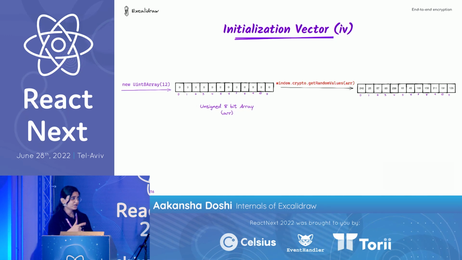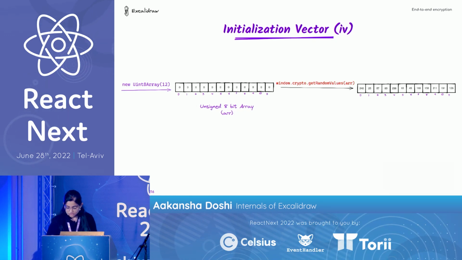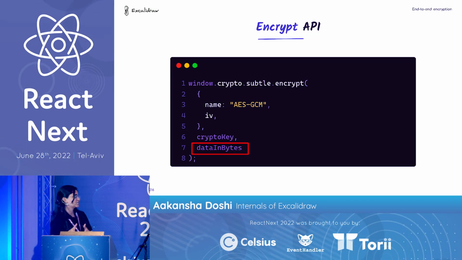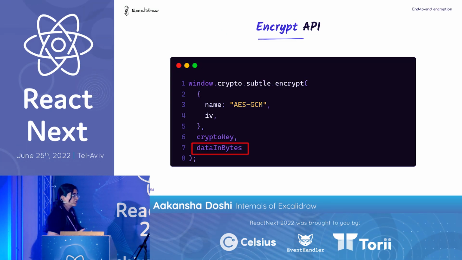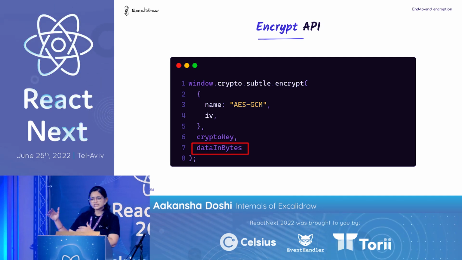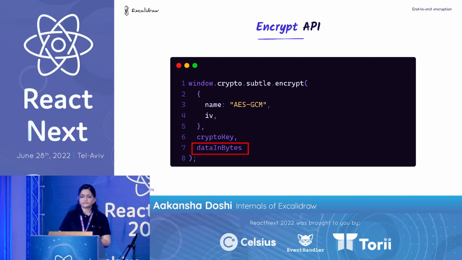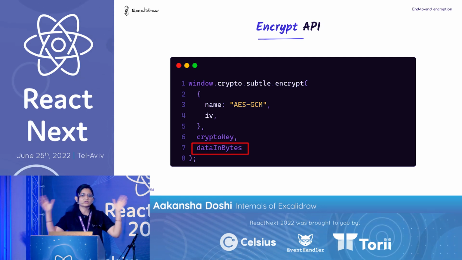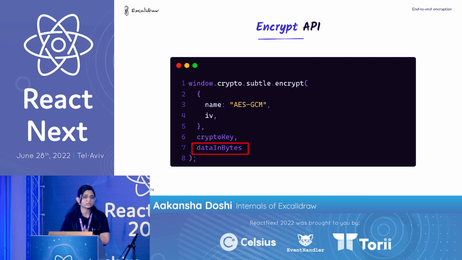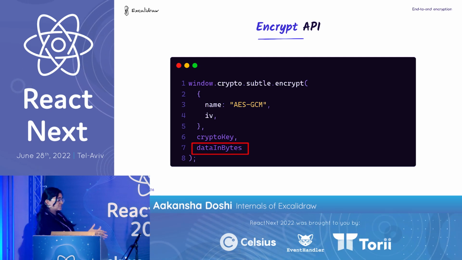So now you have the IV, you have the crypto key. Is there anything else which is left? Let's have a look. Yes, data. We have the data, the drawing which we are going to share, but that drawing is not really in bytes format. It's an array of elements which we are going to share. So we need to convert that data into binary format as well, so it's compatible with this API.